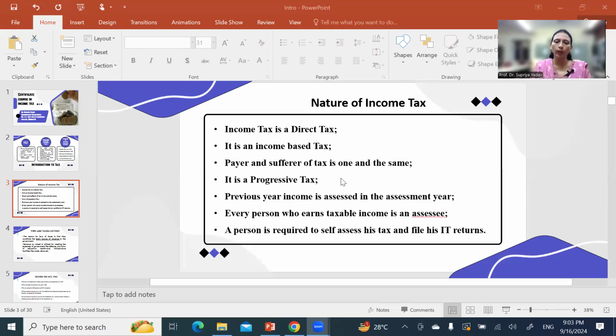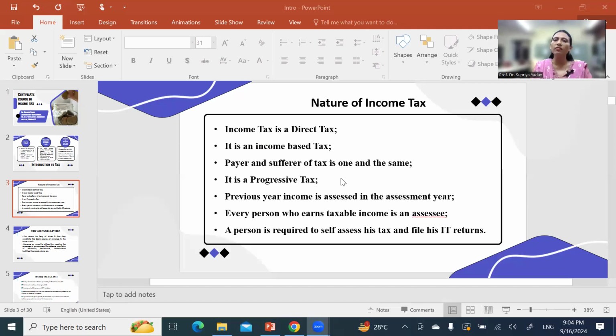In other words, the person who gets his income assessed with the income tax department for taxation purposes is the assessee. Okay. So here the person is required to self-assess his tax and file his IT return, IT meaning income tax return, with the income tax department. Okay. So it is a self-assessment procedure. The person himself calculates the total income of the previous year, last year, then gets the deductions from that income, calculates the net taxable income and pays the tax on it.